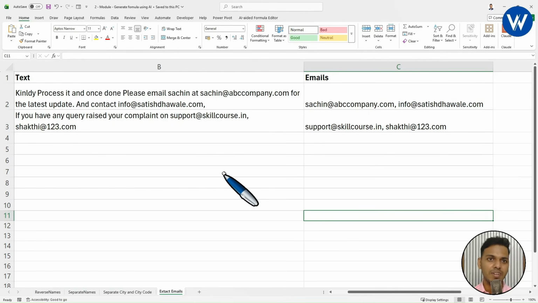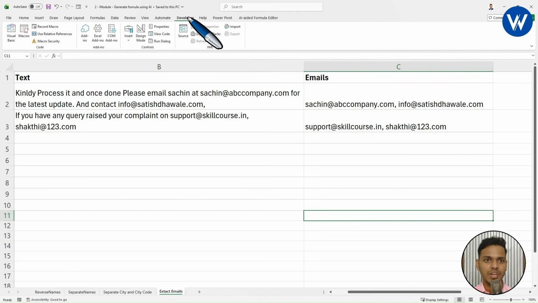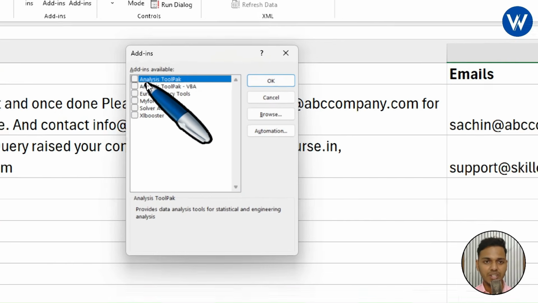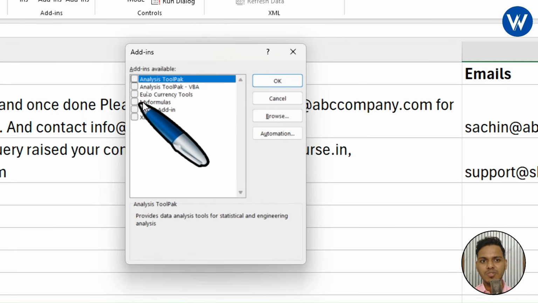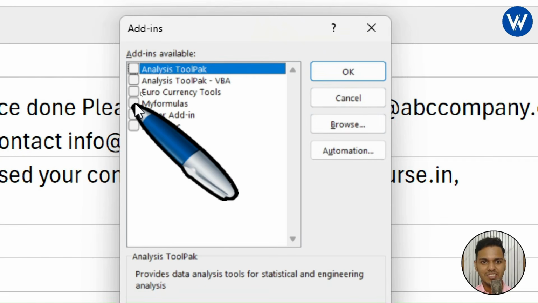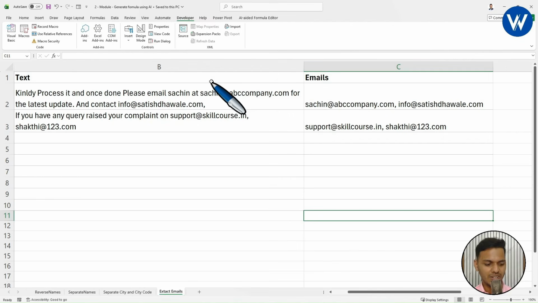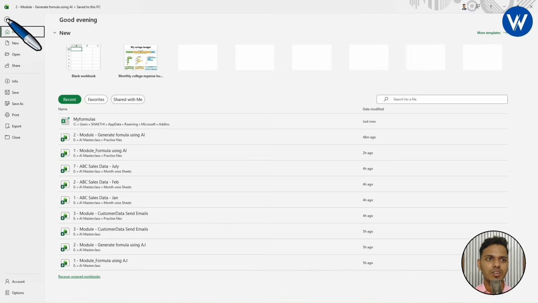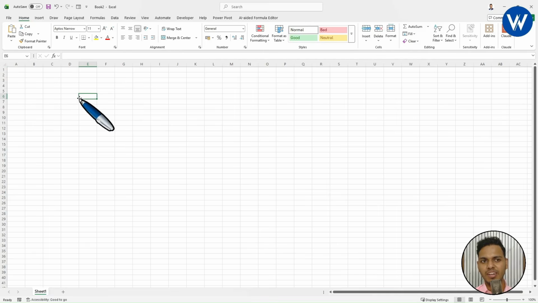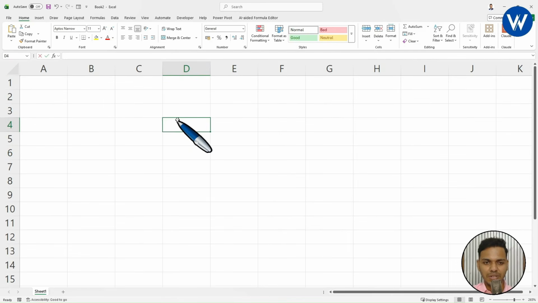Now what I will do, listen carefully. I will go to the developer tab. Okay. Click on developer tab. Now click on this option available, Excel add-in. Just you need to go with this option, Excel add-in. Click on this. Now finally here you can see different Excel add-ins are available. Now this is our add-in. Okay. My formulas. Listen carefully. This is my formulas. Click on this. Click OK. Wait for few seconds. Let me zoom out. Right. Now you can see all the formulas can be used in a new worksheet. Let me open one new workbook. Let's go to blank workbook. Right. Let me show you the power of this. I will simply type here Shakti.